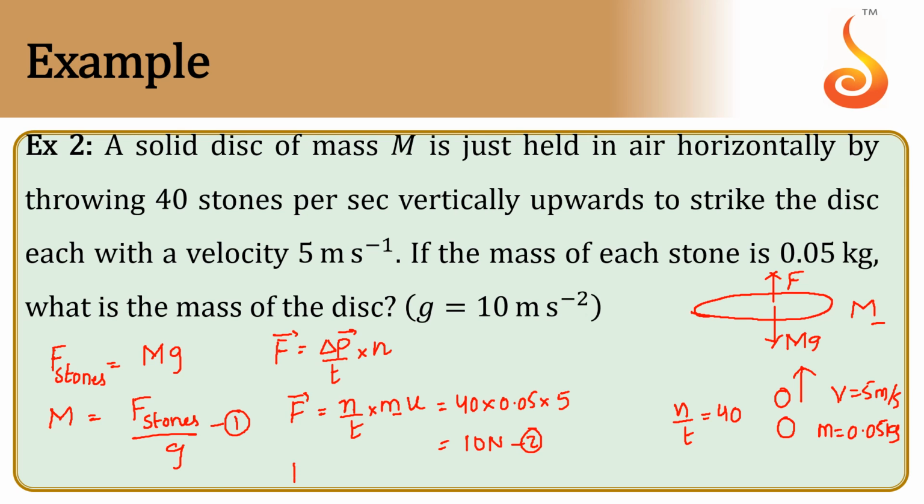So let us substitute the force applied by all the stones in equation 1. So what we get? The mass of the disk times g is equal to the force applied by all the stones, 10, so M is 10 by the acceleration due to gravity, which is 10. So the mass of the disk is 1 kg.